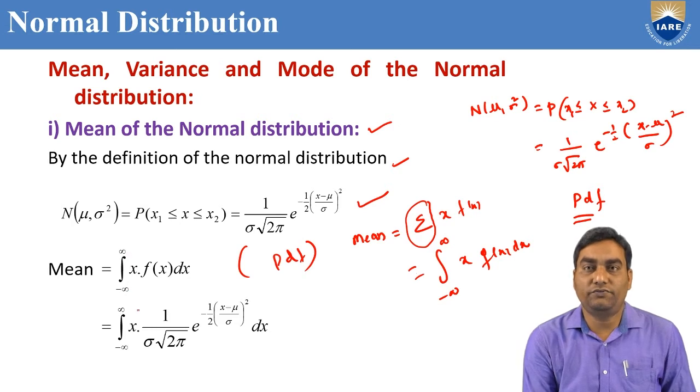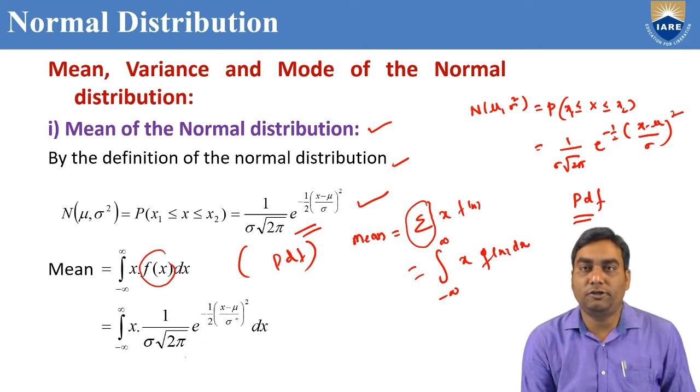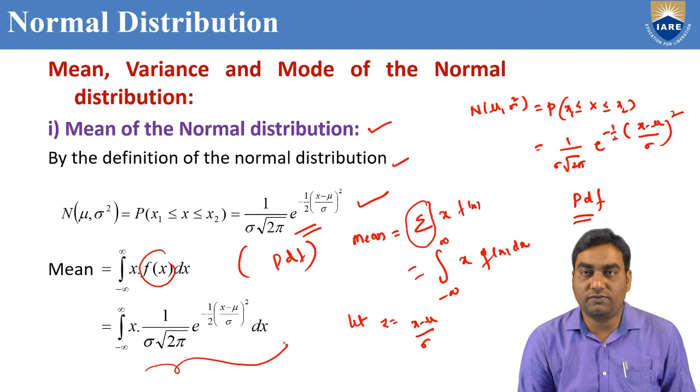Integral from minus infinity to infinity of x into f of x, where f of x is our normal distribution formula, 1 by sigma root 2 pi e power minus 1 by 2 into ((x minus mu) by sigma) whole squared, dx. In the normal distribution, we let z equal to (x minus mu) by sigma. That means we convert this total integration in terms of z.